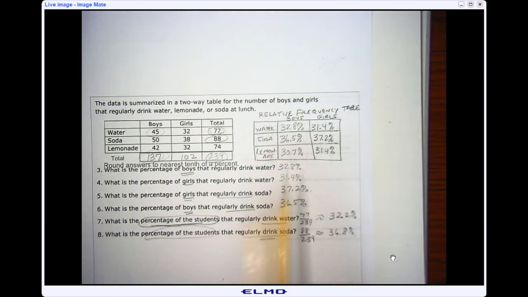So again, the importance of comparing two things that were in the same survey, what they drank and if they were a boy or a girl, and you can see individual versus total. And in all these cases, it looks like we get about 30%, quite a bit, in regards to what they're drinking for lunch.